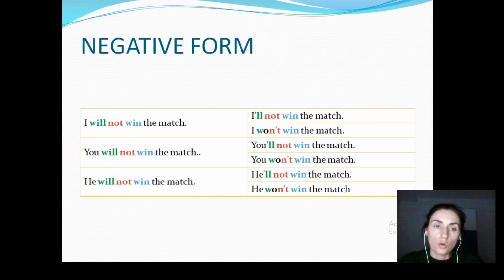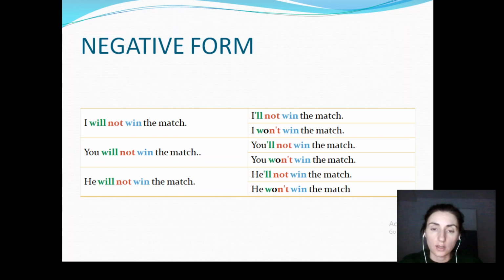We can go over to the negative form. Also, you can see that there are long forms here, but also contracted or short forms. And you will notice in the part of the short forms that there are two ways you can make a short or contracted form of the negative form of the future simple. Let's go over them. I will not win the match. You will not win the match. He will not win the match.